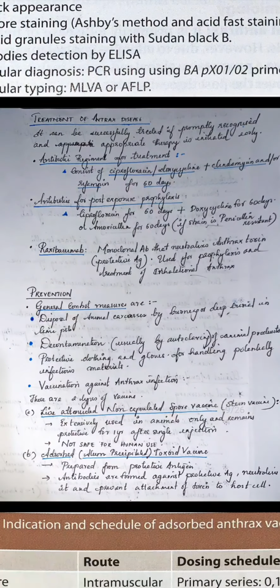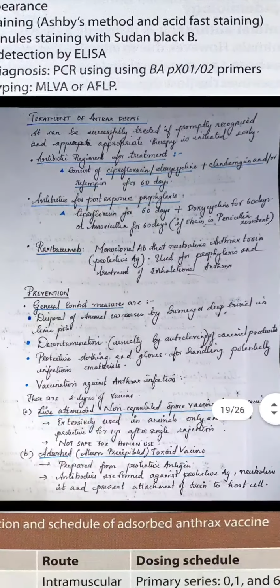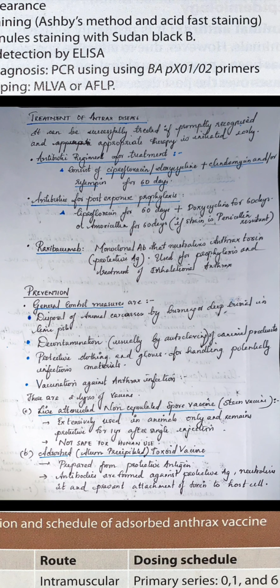Now we go for treatment of anthrax disease. It can be successfully treated by promptly recognizing it, so that appropriate therapy is initiated early. The antibiotic regimen consists of ciprofloxacin or doxycycline, and clindamycin or rifampicin, used for 60 days. Antibiotics for post-exposure prophylaxis are ciprofloxacin for 60 days plus doxycycline for 60 days, or you can use amoxicillin for 60 days if the strain is penicillin resistant. Then raxibacumab, a monoclonal antibody that neutralizes anthrax toxin, that is, neutralizes the protective antigen. It is used for the prophylaxis and treatment of inhalation anthrax.